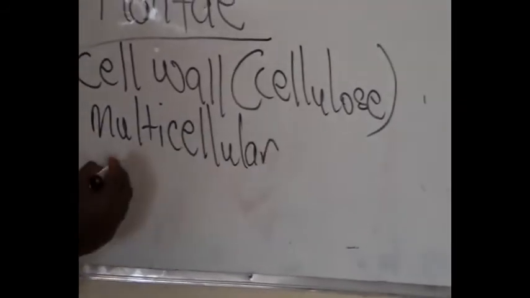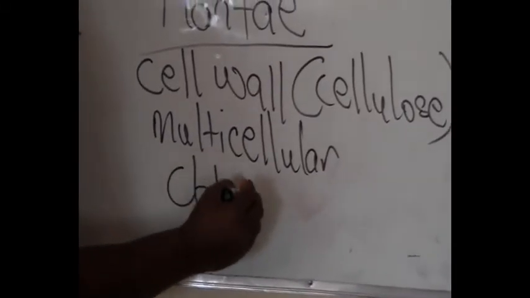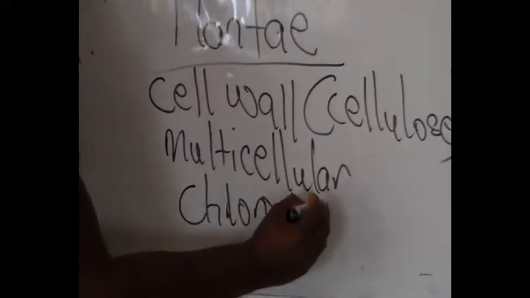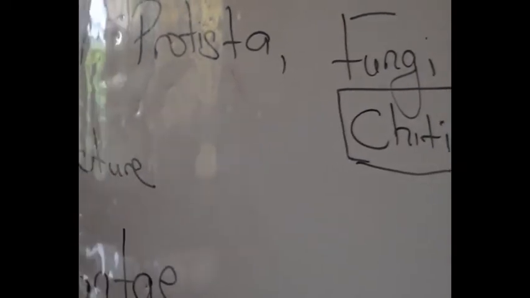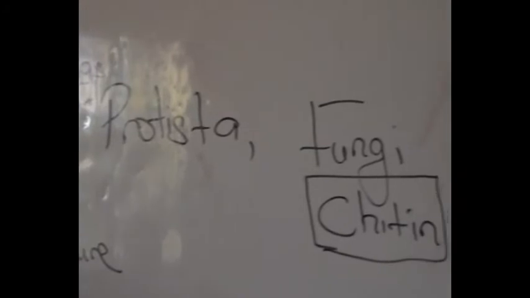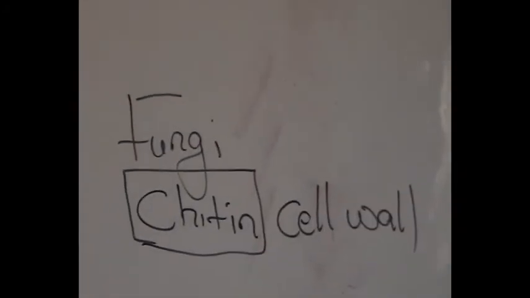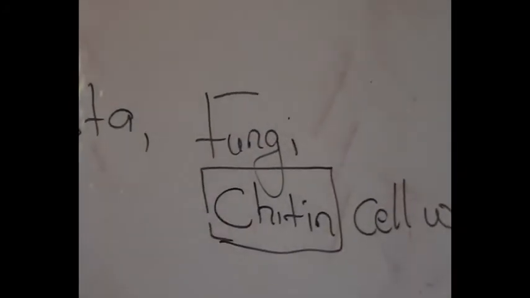Not only is it multicellular, it has what we call the chloroplast. So you can see the difference between plantae and fungi. This has a chitin cell wall, this has a cellulose cell wall. But the similarity is that most of them are multicellular, and this is also multicellular. This does not have chloroplast, this has chloroplast, that is plantae.